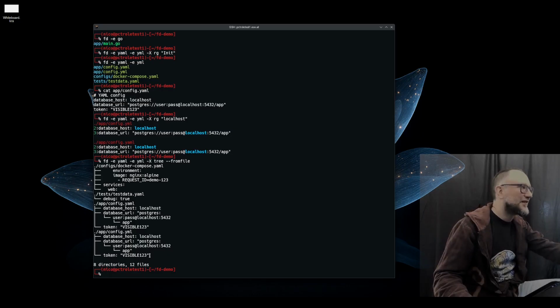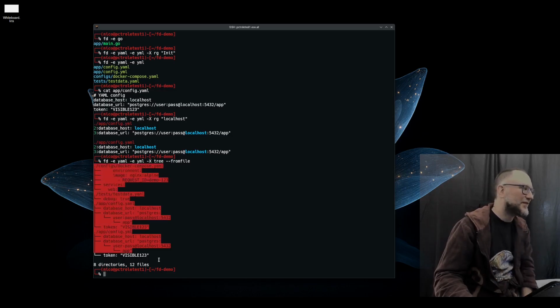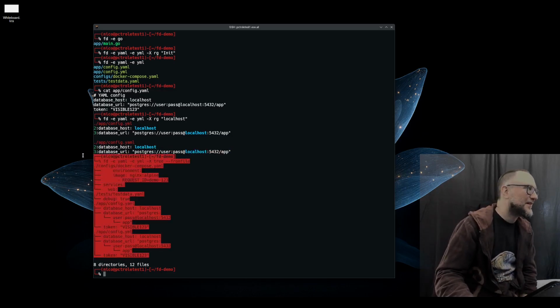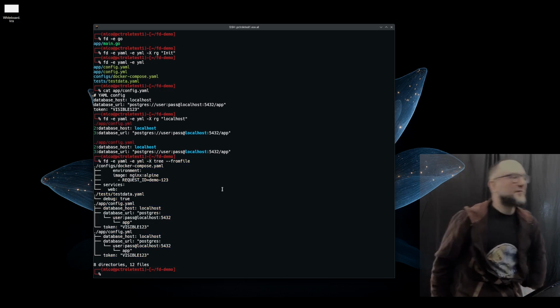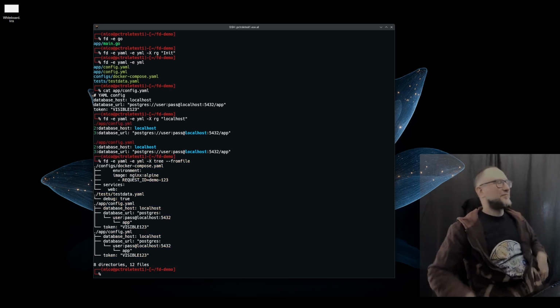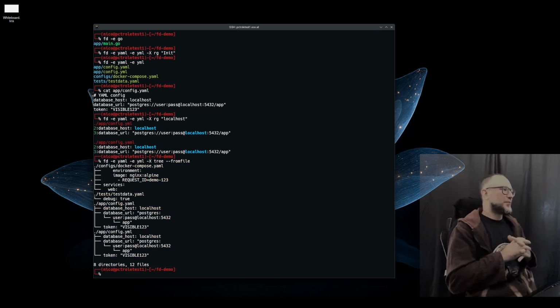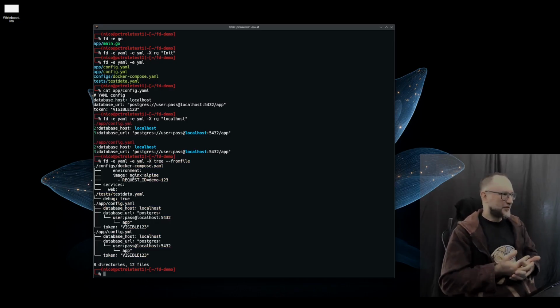And because their content is there, you have the content of the files presented in the tree. So this is pretty cool, right? This can really help in some cases, to display in one command line the information that you may want in different files. I think it's great somehow.